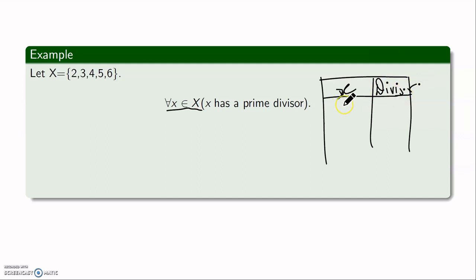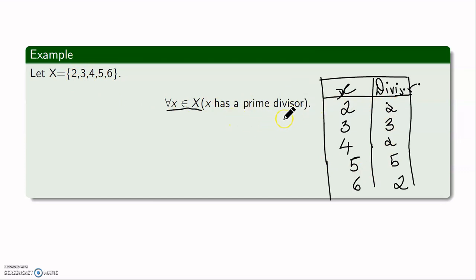If I look at the number 2, it has a prime divisor 2. If I look at the number 3, it has a prime divisor 3. If I look at 4, it has a prime divisor 2. If I look at the number 5, it has a prime divisor 5. And if I look at the number 6, again it is having in fact two prime divisors, 2 and 3. I can list any one because I'm interested in at least one. So I have one prime divisor. That means every element from this set is having a prime divisor. That's what we verified. That means the statement which is given here is valid.